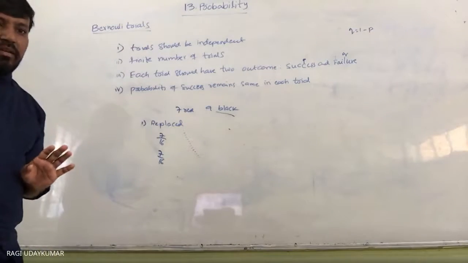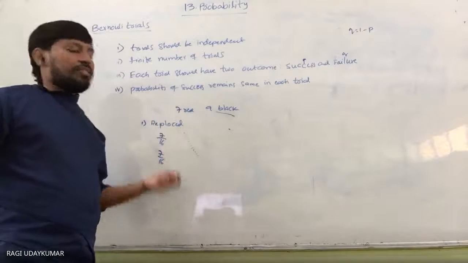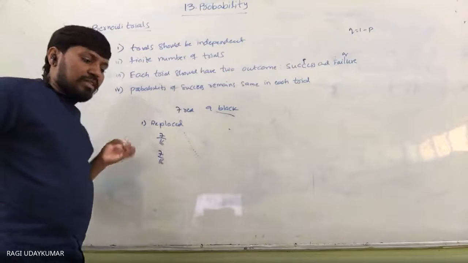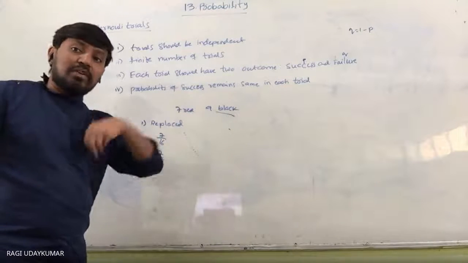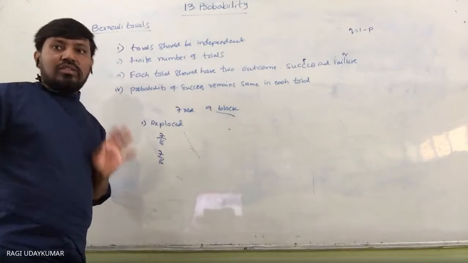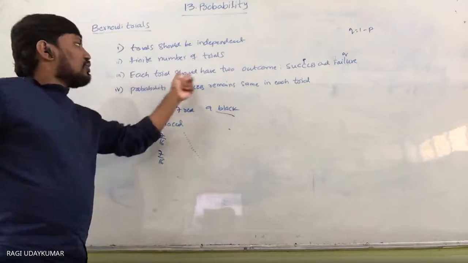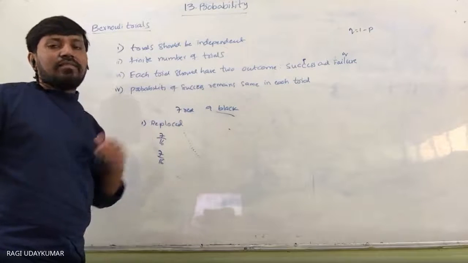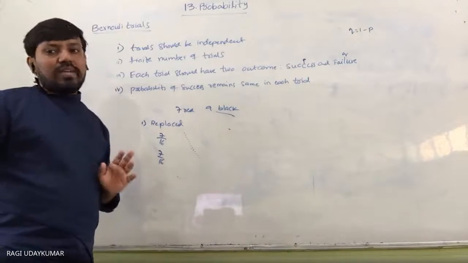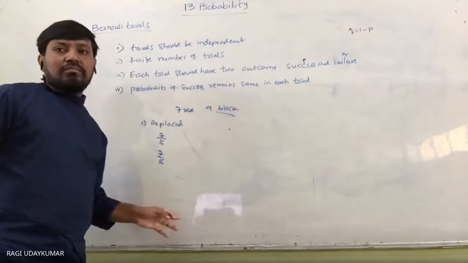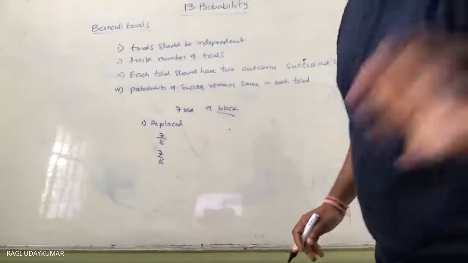Independent means, as the word itself says, that they are not dependent. Whenever you draw a red ball the first time and replace it, it does not affect the second draw. There is also a finite number of trials, six, and each trial has two outcomes: success, drawing a red ball, and failure, drawing a black ball. The probability remains the same. That is why these are called Bernoulli trials.